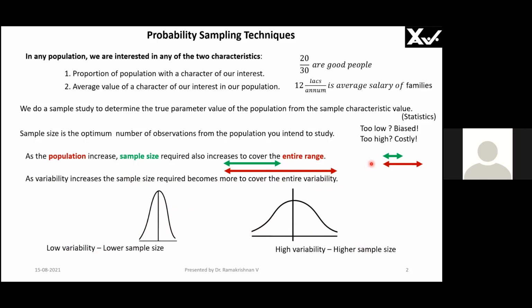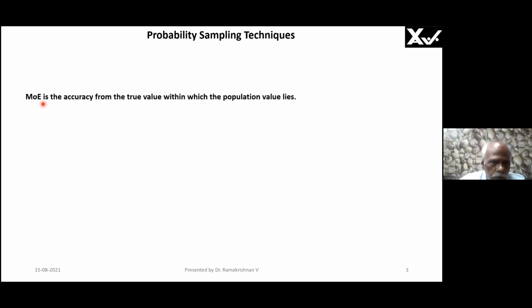This is called variability and this population size I've already told you. Margin of error. Margin of error is the accuracy from the true value within which the population value lies. When I say your class average, your 20 persons average score is say 80 marks, will it be exactly 80 marks? It will never be 80 marks.